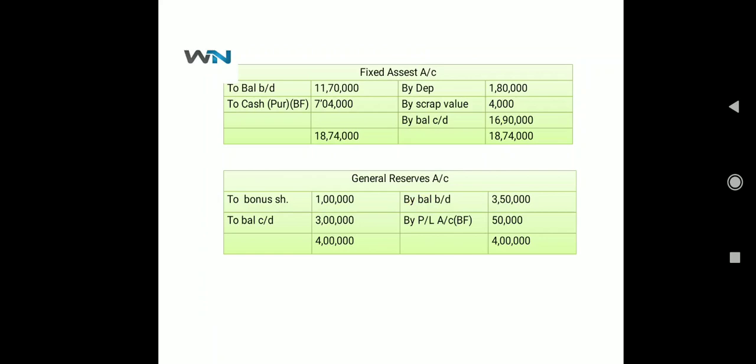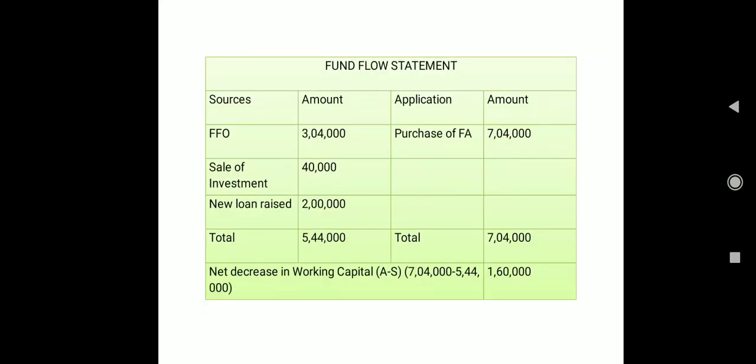So we are going to get the balancing figure debit side. So balancing figure debit side, we assume it as a purchase, cash purchase worth rupees 7,04,000. So we have purchased the fixed asset worth rupees 7,04,000, and purchase of any fixed asset used to be our application of fund. Clear?